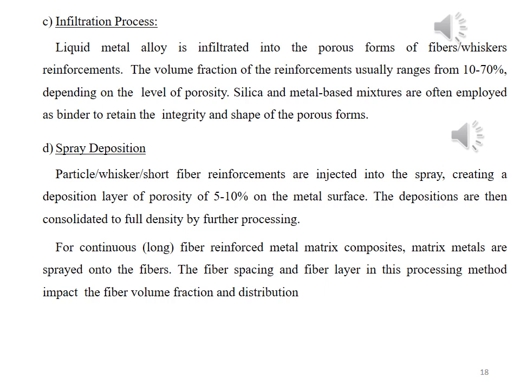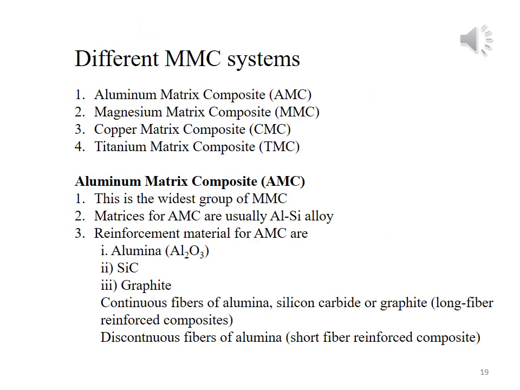For continuous fiber reinforced metal matrix composite, the matrix metals are sprayed onto the fibers. The fiber spacing and fiber layer in this processing method impact the fiber volume fraction and distribution. Different metal matrix composite systems.